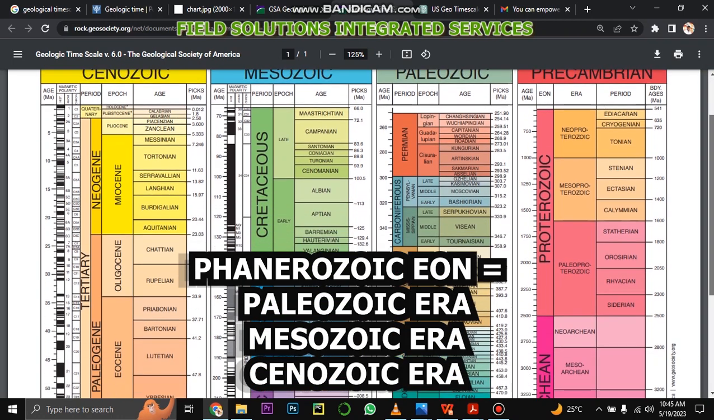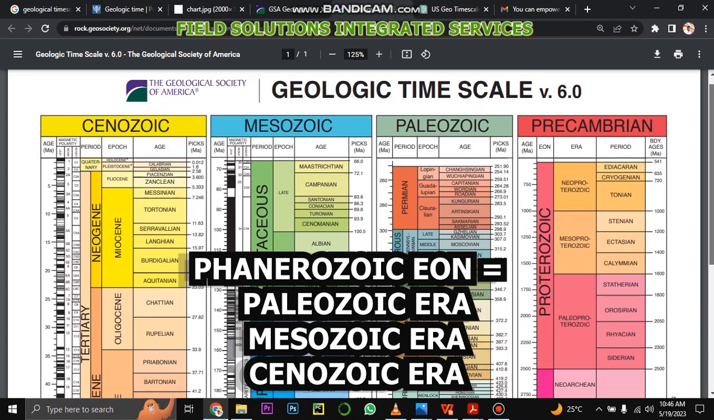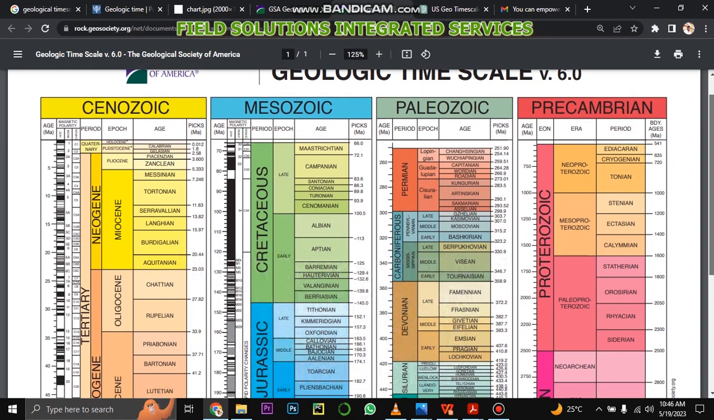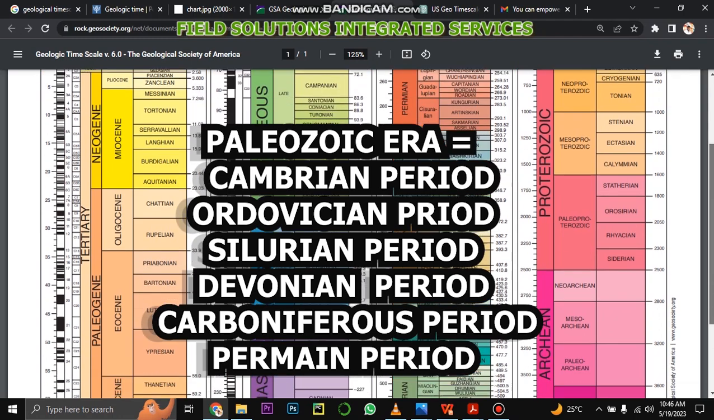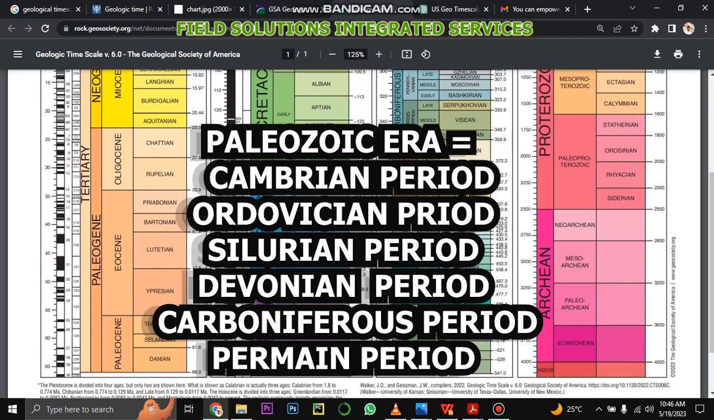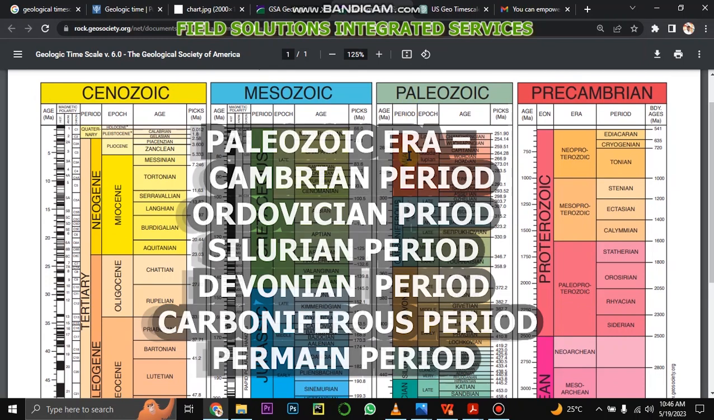Now, moving ahead, we learned that the Phanerozoic eon is subdivided into the Paleozoic era, Mesozoic era, and Cenozoic era, and that the Paleozoic era is divided into periods which are what? Cambrian, Ordovician, Silurian, Devonian, Carboniferous, Permian periods.